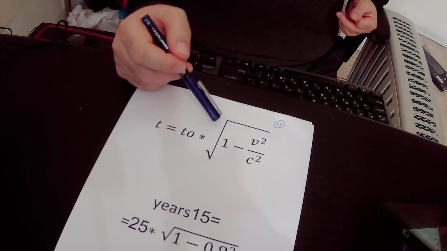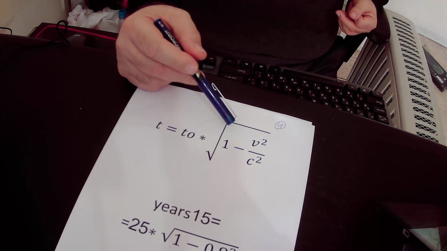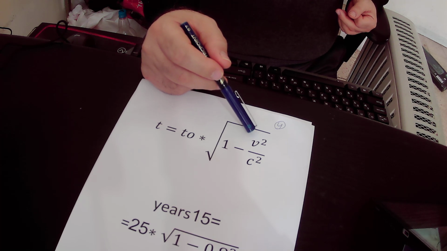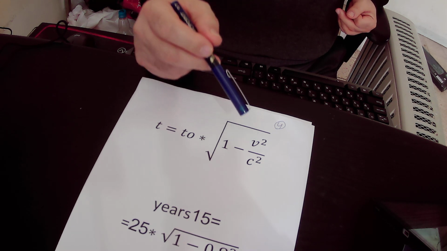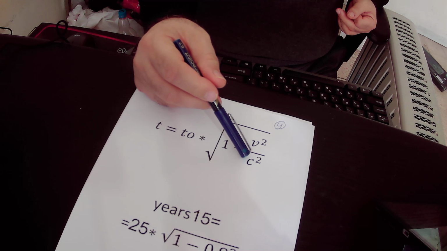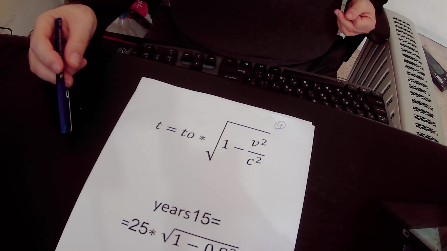We multiply it by the root of 1 minus v squared, where v is the speed of the spaceship, divided by the speed of light squared.